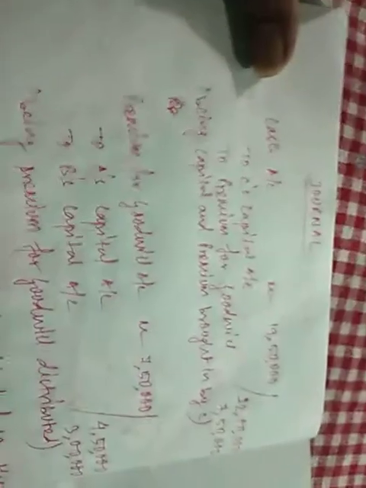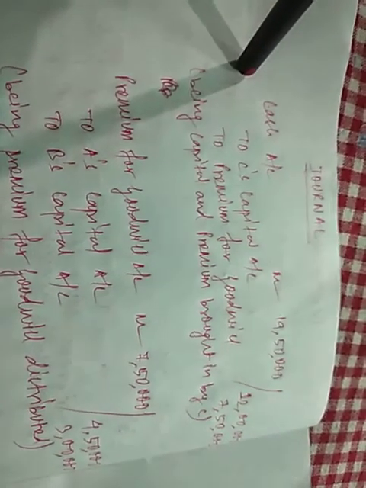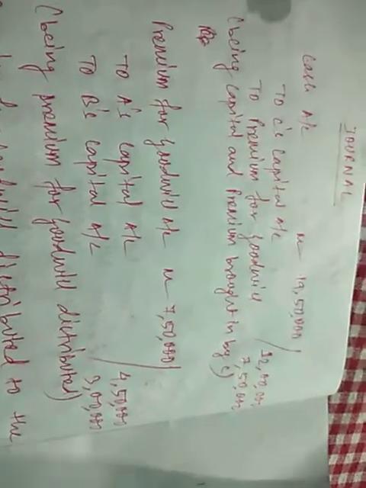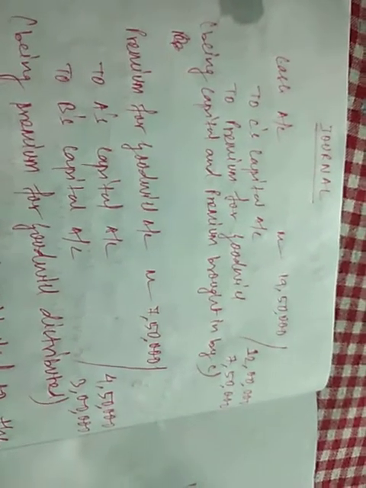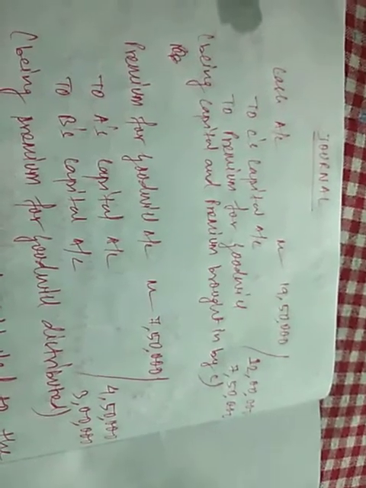So these were the two entries. We only need to make two entries here. First is cash account debit to capital account to premium for goodwill. The next entry is premium for goodwill to A's capital to B's capital. So for the treatment of premium for goodwill, we only need to make two entries. I hope it is clear to all of you what the two entries are and how they are made. In every case, you will have only two entries for this. The accounting treatment of premium for goodwill can be done with only two entries.